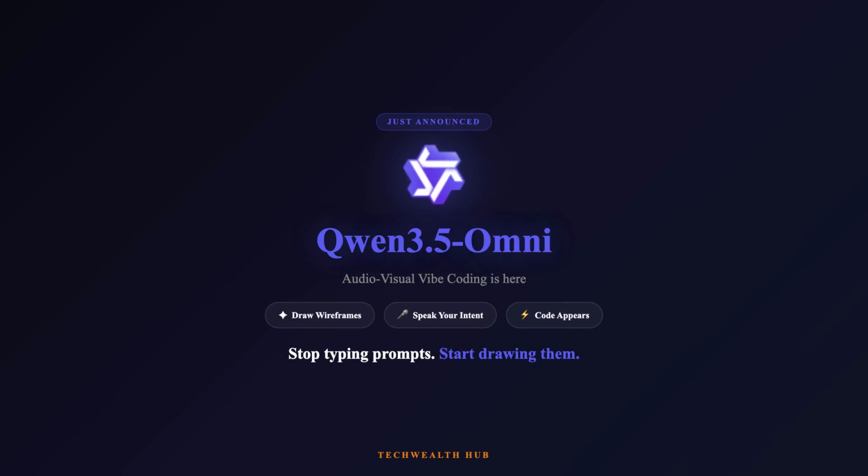Here's the setup. Instead of typing a prompt like "build me a product catalog with detail pages," what if you could just grab a pen, draw a rough sketch of the UI you want, point at the part you care about, and say what you need out loud? Watch what happens.